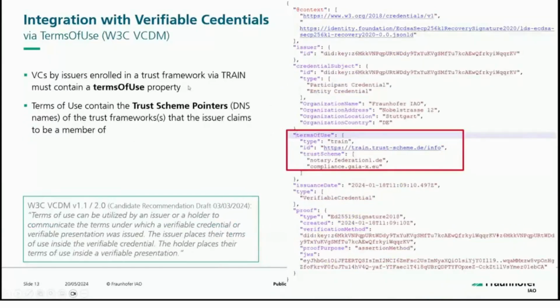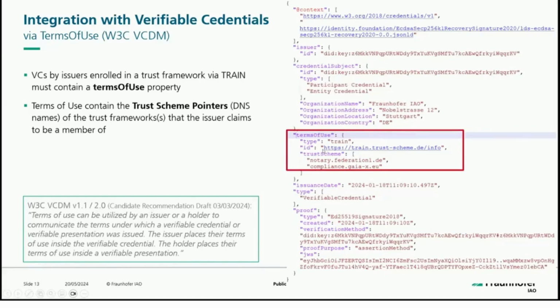And how do we integrate with credentials? So this is an example of how we integrated with a VC or verifiable credential data model. So we use the terms of use attribute, and then we include the trust scheme where it belongs. So this is a normal VC credential. So this is an organization credential issued by Fraunhofer, for example, as a participant credential with this ID.